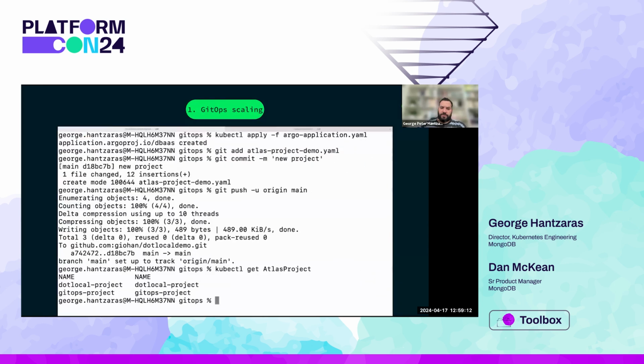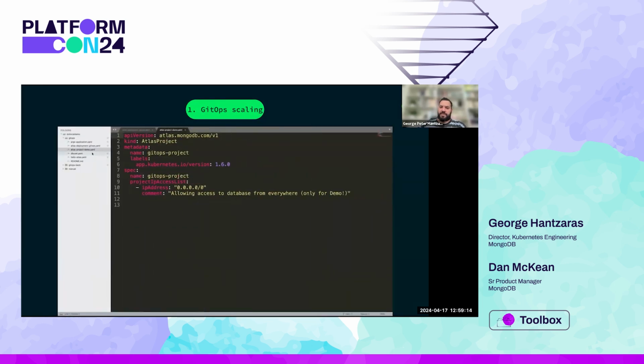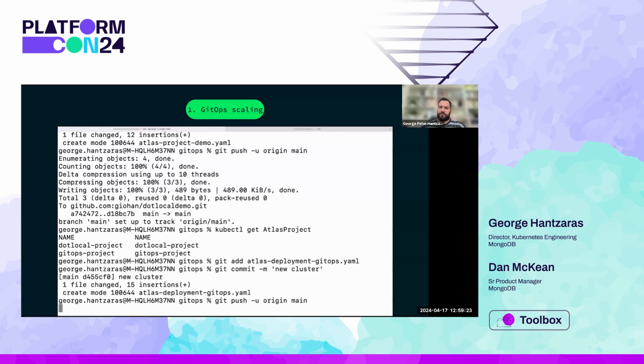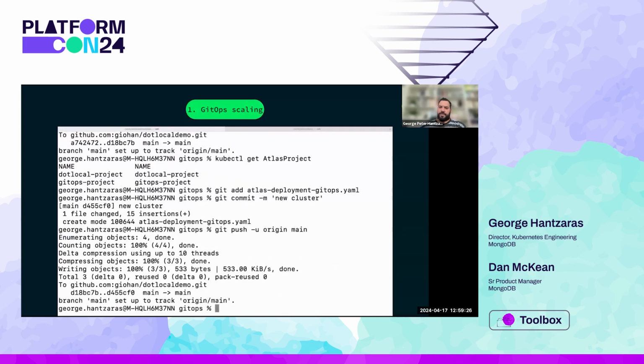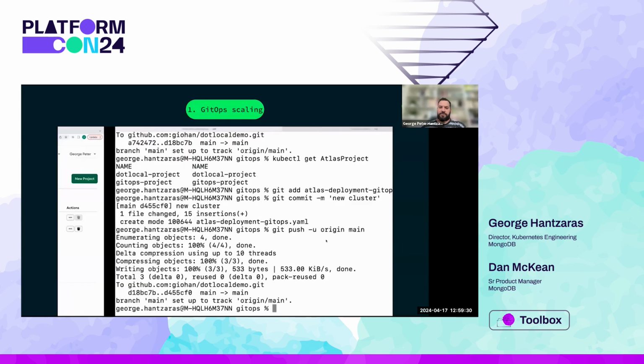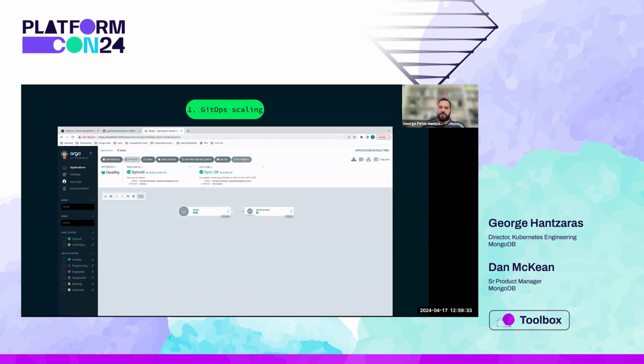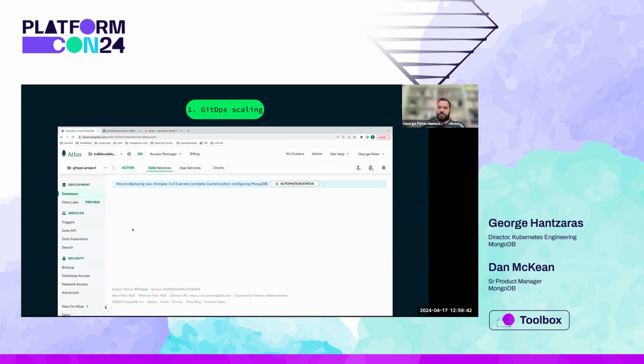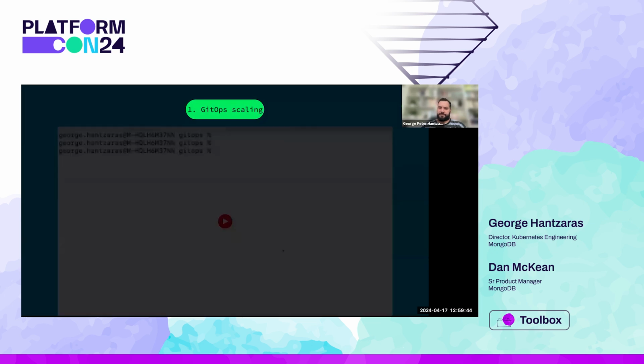Back to our editor, again, we're going to use a simple YAML file to deploy a cluster. The type is Atlas deployment, that's our resource. And again, a simple git push. And all of the magic happens under the hood. The ArgoCD application picks up the changes in our Git repo, deploys the custom resource in Kubernetes, and that is picked up by the operator, which in turn deploys our cluster in Atlas.